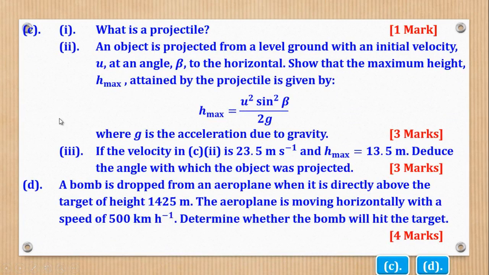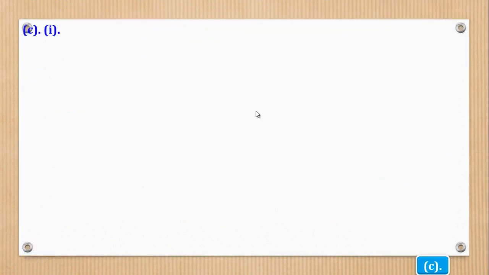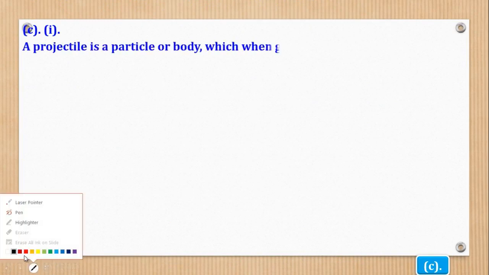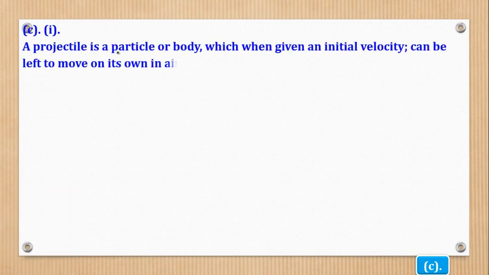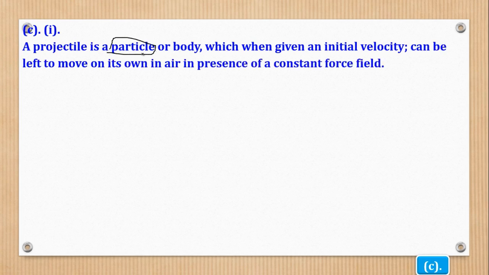Now that was part B. Now we shall go to part C. So part C, Roman 1 says, what is a projectile? So a projectile is a particle which, when given an initial velocity, can be left to move on its own in air in presence of a constant force field. That's what they mean by projectile.